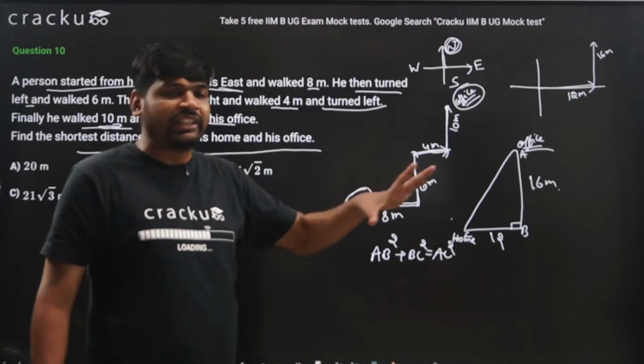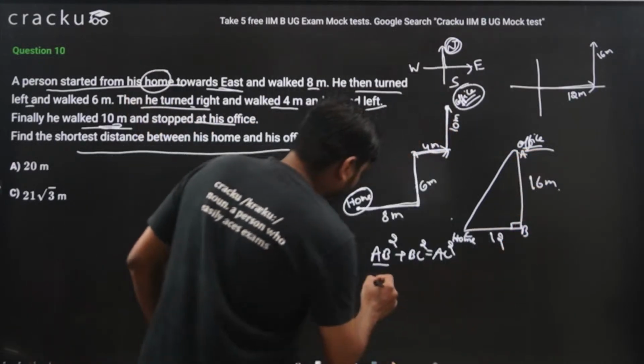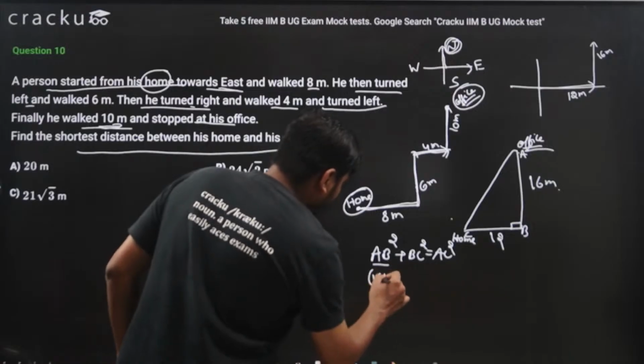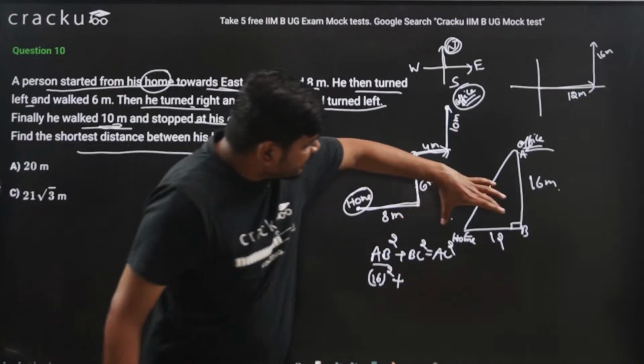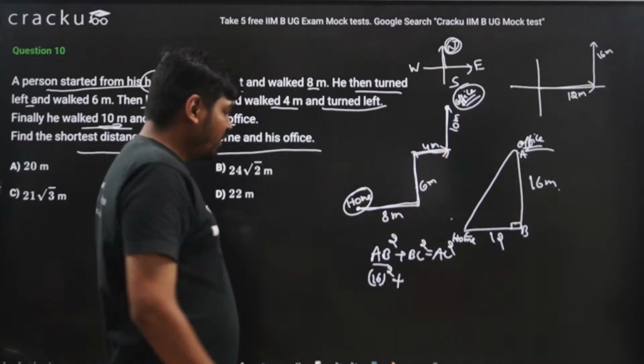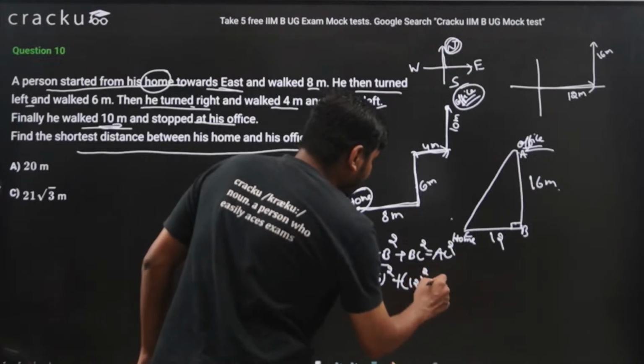AB square is this 16 square plus BC square, BC is this length, that is 12, so 12 square, which is equal to AC square.